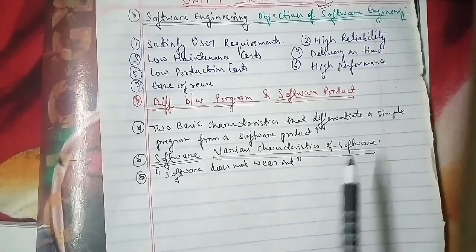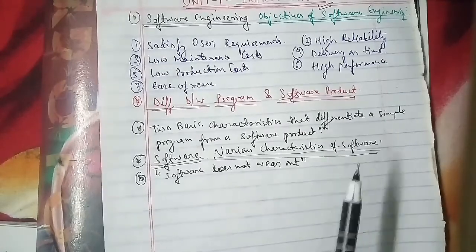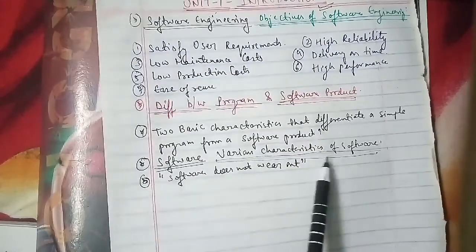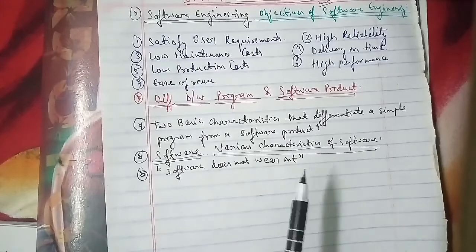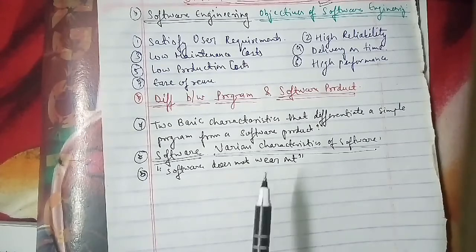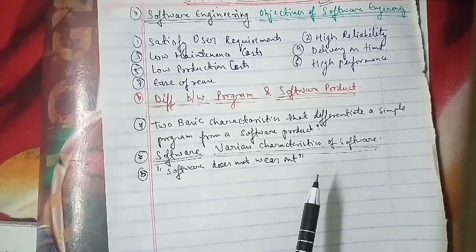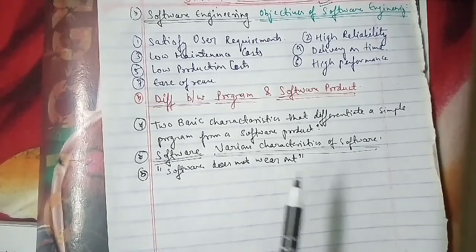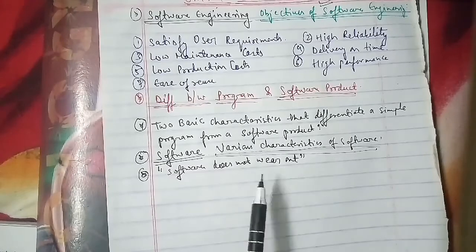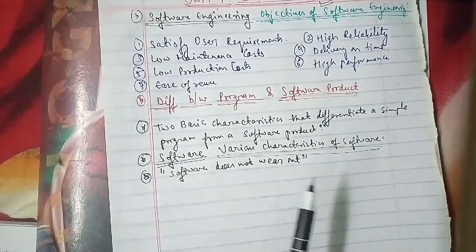On the other hand, software does not get affected by such environmental maladies, but due to some undiscovered errors, the failure rate is high and drops down as soon as the error gets corrected. During the life of the software, if any change is made, some defects may get introduced, and this causes the failure rate to be high as well. Another issue with software is that there are no spare parts for software. If hardware components wear out, they can be replaced by another component, but it is not possible in the case of software.